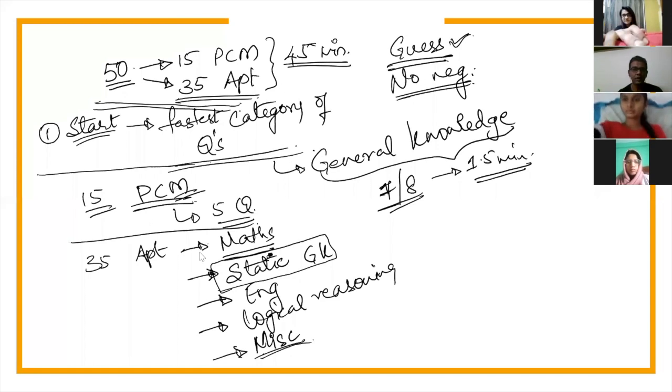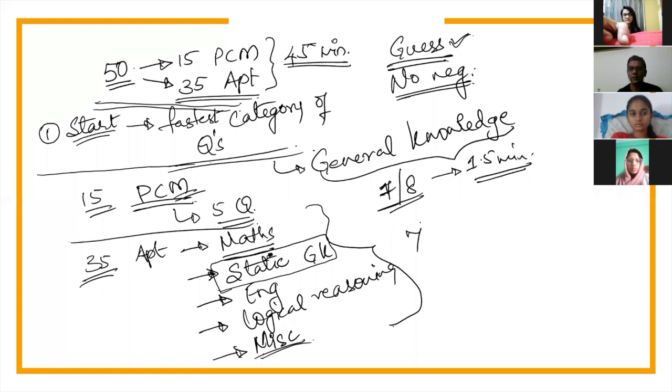So the idea that I'm trying to say is, if I make a quick maths here, 35 questions broken into 5 categories is how many questions per category? Approximately 7. Now, why did I say it's better to start with the fastest category of questions? Please understand this, that an MCQ level test is actually also a psychometry test. It also tests your psychology and it also tests your stress.